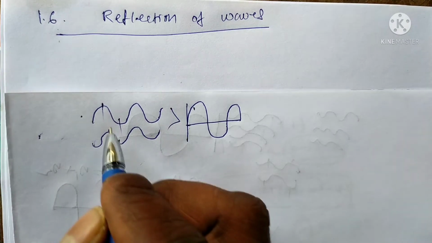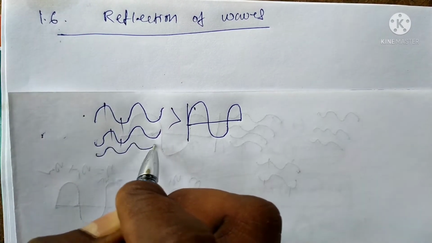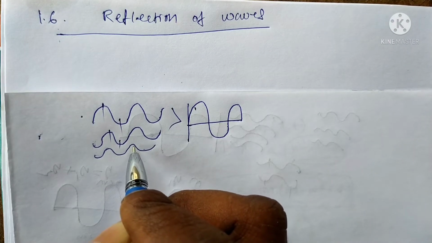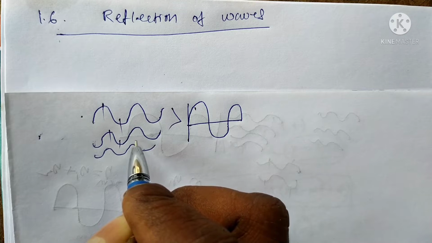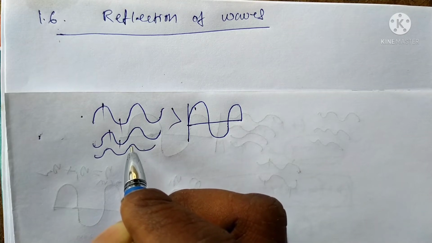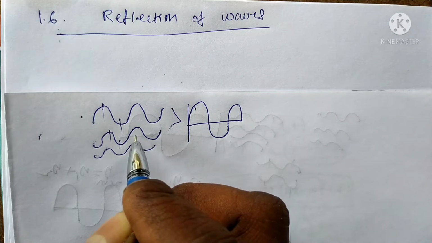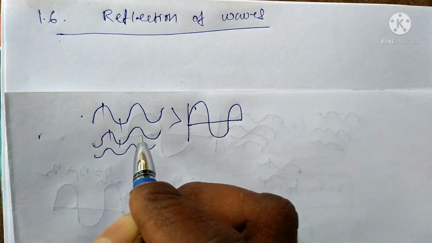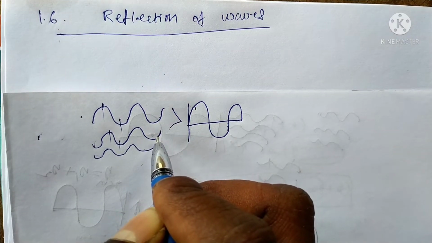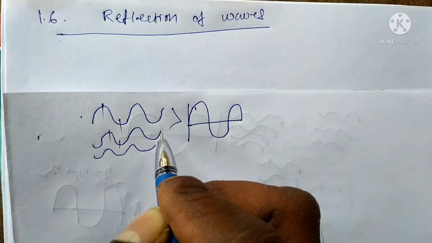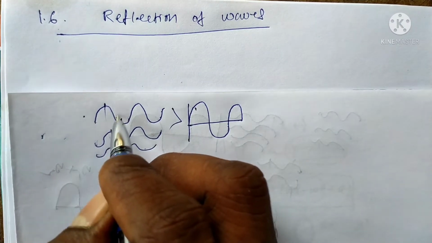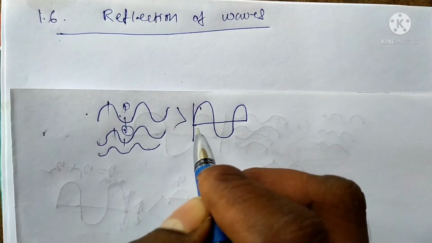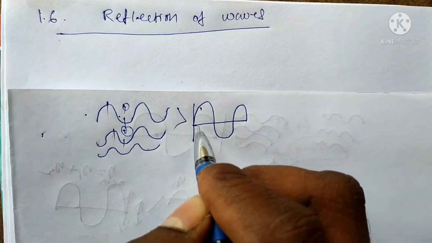When two or more waves are traveling through a medium, in the same direction or in opposite directions, the resultant wave we get is different. Suppose these two waves are superposed. This is the resultant of these two waves, like this.